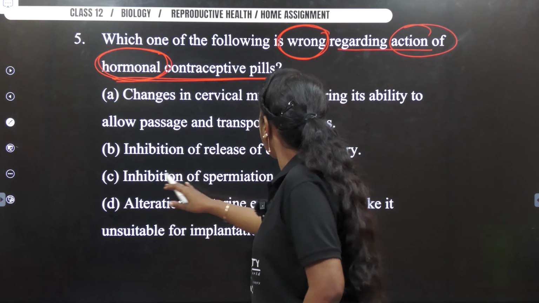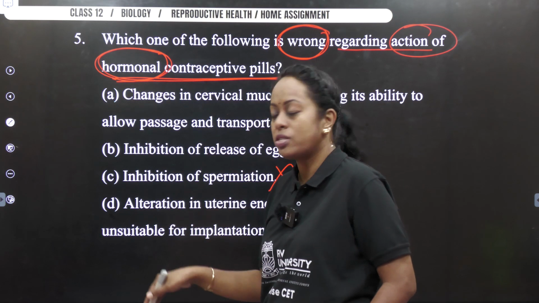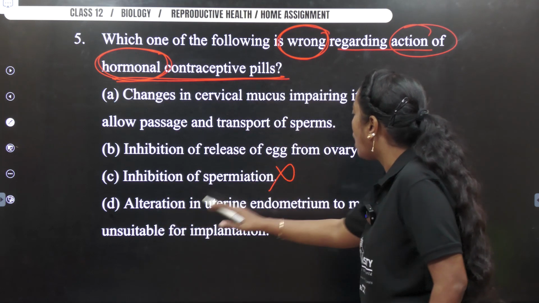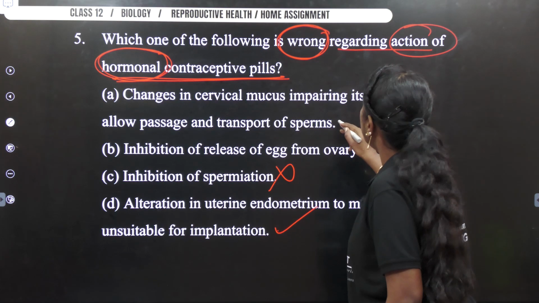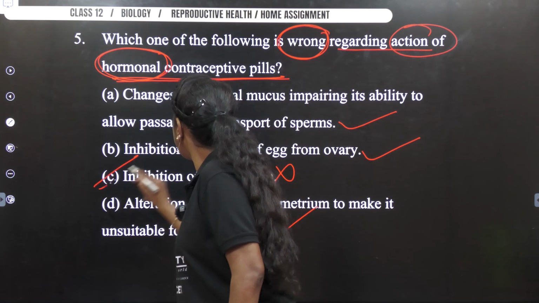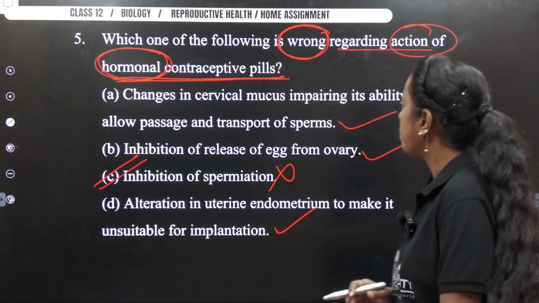Okay? Inhibits spermiation. Completely wrong. Why should spermiation come here? Alteration in the uterine endometrium to make it unsuitable for implantation. So this is correct. This is correct. This is correct. Okay. So thereby your answer is option C. So go ahead, mark your answer as option C for this question.